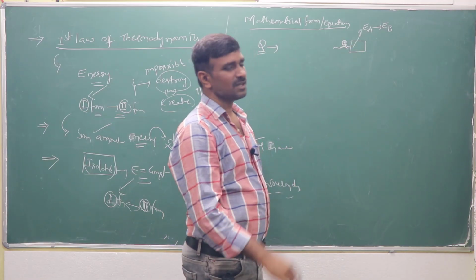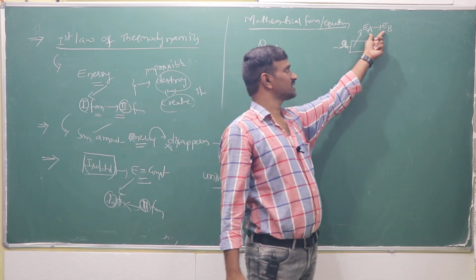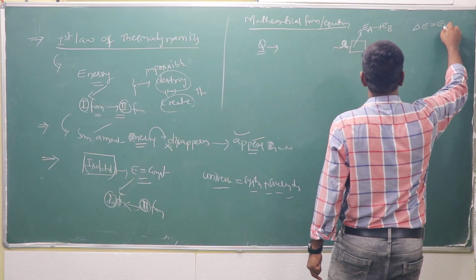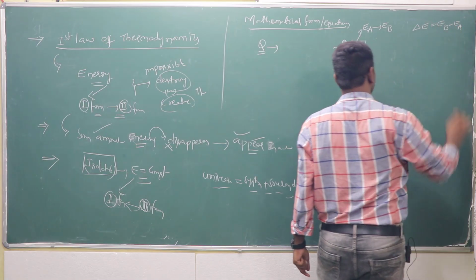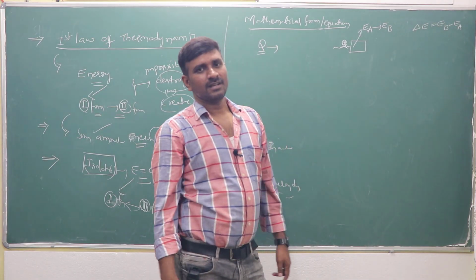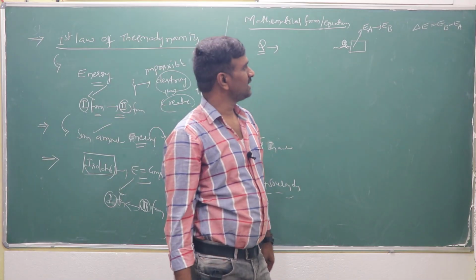this internal energy of the system may be changed. How much is it going to change? Delta E is equal to EB minus EA, where EB is the final and EA is the initial one. Right? From the initial state to the final state, the change takes place. Delta E is the change in internal energy.